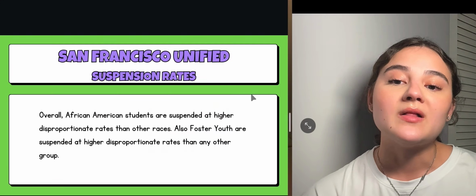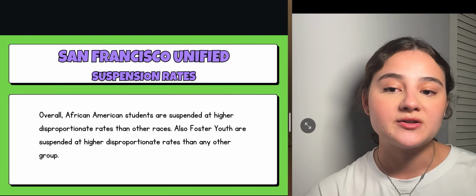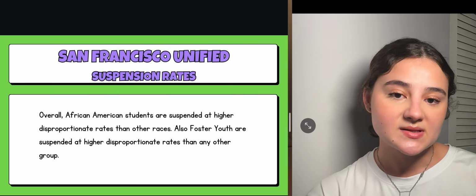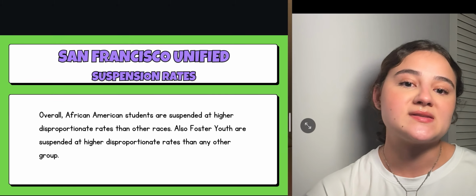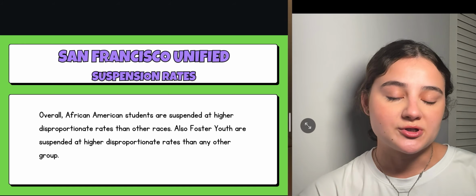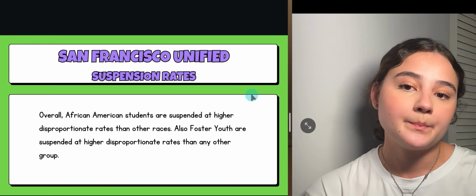But overall, African American students are suspended at higher disproportionate rates than other races, and foster youth, like I said, are suspended at higher disproportionate rates than any other group.